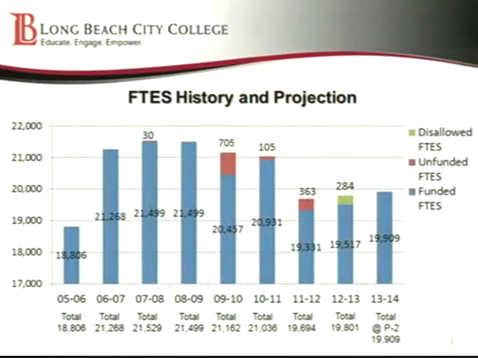So TBA, as I mentioned, that's to be arranged hours. We are funded on our FTES, which is our full-time equivalent students, and there's 5 various types of attendance accounting that we can do for those courses. So the first and the most common is what we call WSCH, or weekly student contact hours.